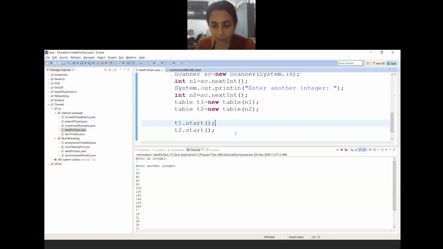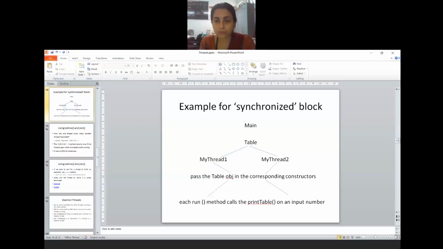Now, I'll go back to the PPT that I had shown, and I just want to show you one simple example which talks about a synchronized block. You can modify this into a synchronized method also afterwards. Sorry, I have not drawn this completely. I'm so sorry for that.